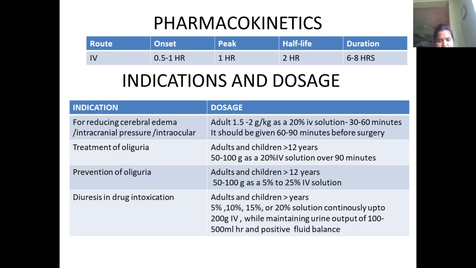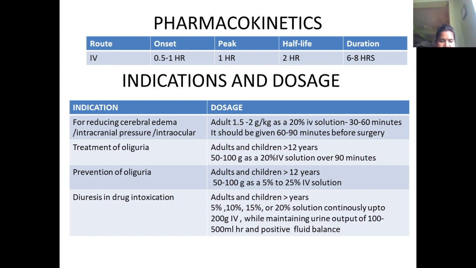For the treatment of oliguria, the adult dose, for those above 12 years, is 50 to 100 grams, as a 20% IV solution given over 90 minutes.